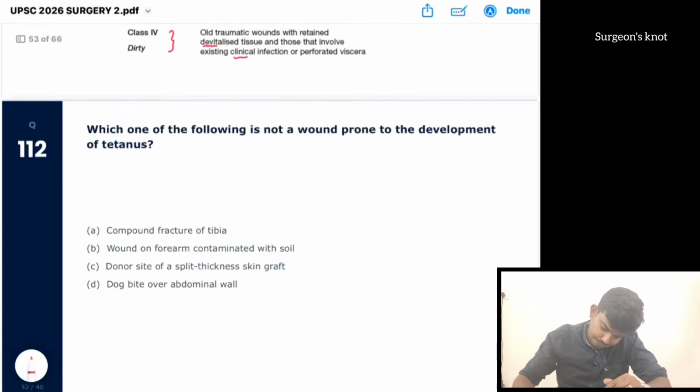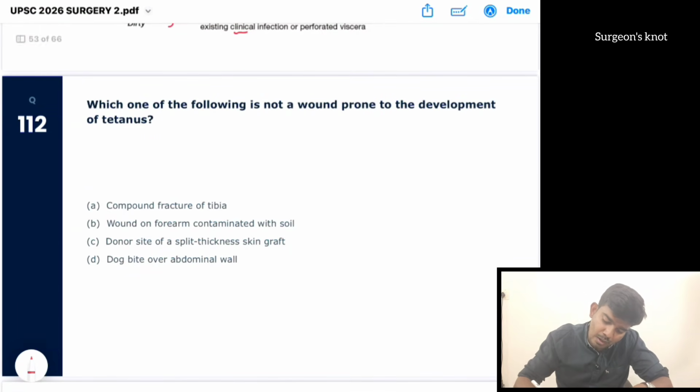Okay, which of the following is not a wound prone to development of tetanus?